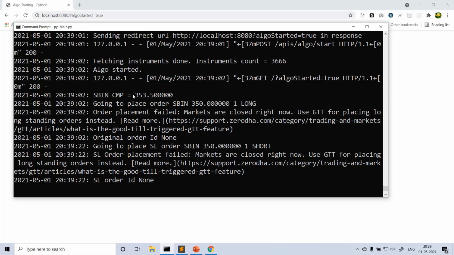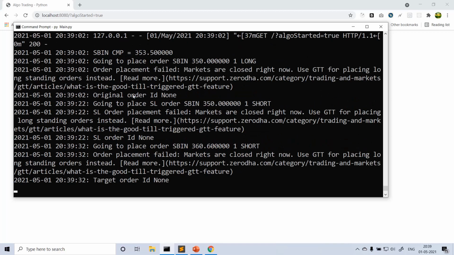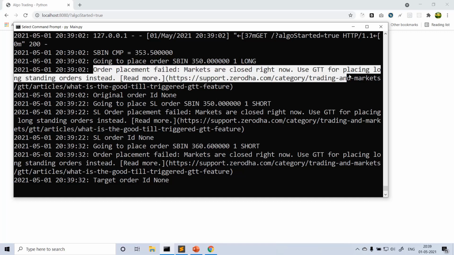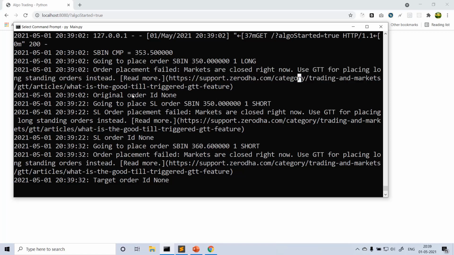Currently the market is not running. I am doing this at around 8 o'clock at night. We are placing the order, but we get an error from the broker: markets are closed right now, use GTD. We didn't get any order because the market is not running. After some time I place an SL order, and again the same error, market is closed. Then a target order. All three orders failed, so we don't get any orders.